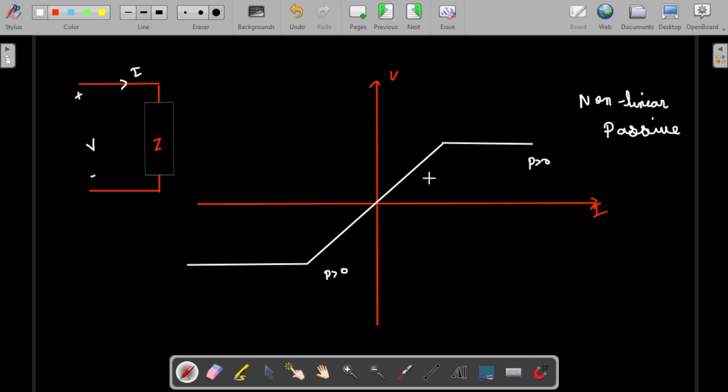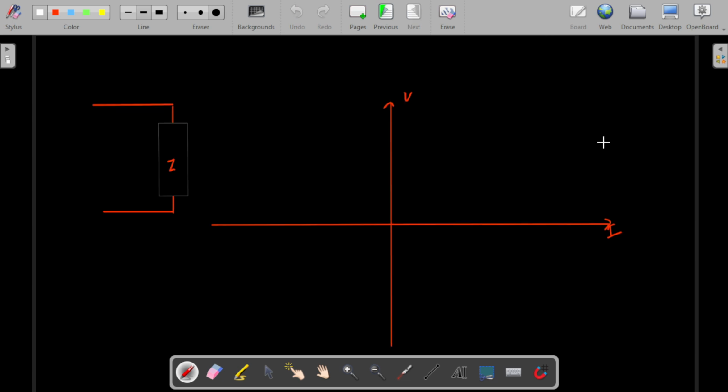Here if you see, the characteristic curve is symmetrical. If we hold this about the origin, the graph will look symmetrical. About the origin, if you hold the first quadrant and the third quadrant, the graph is exactly similar. So if it is symmetrical to origin, then we can state this is a bilateral element. Just now we have dealt with this, right? If the graph is the same over the quadrants about the origin, this will be called a bilateral element. So here we are stating this is a non-linear passive bilateral.